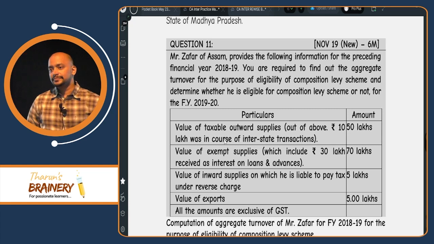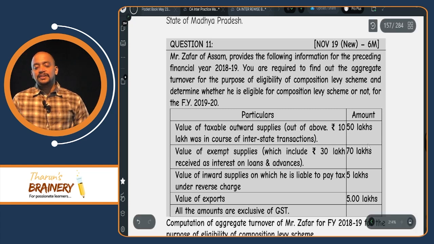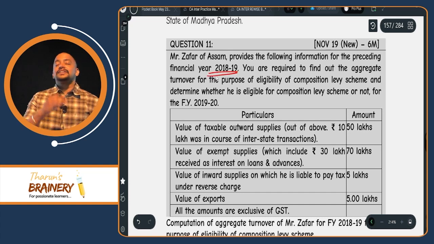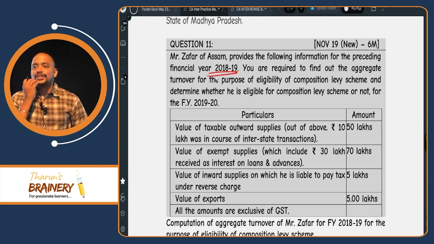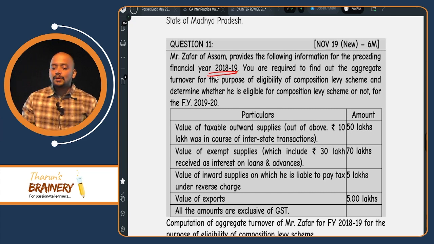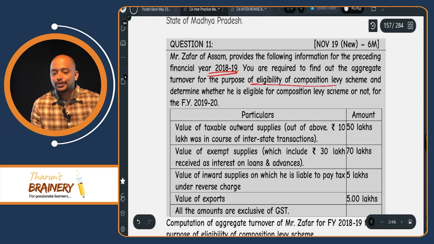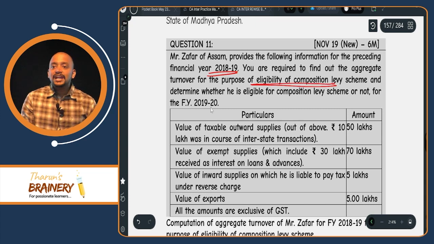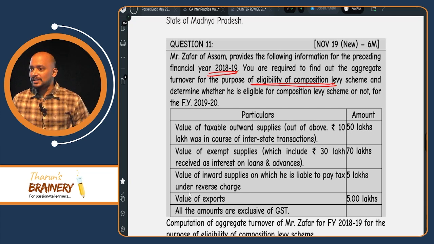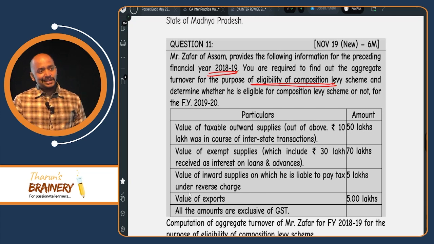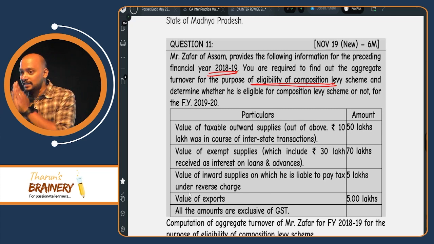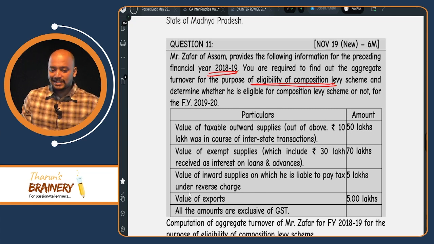Should we take everything? Yes. Previous year 18-19, they can have anything. Current year only, they should not have interstate supply. First of all, see the question. It is about determining the eligibility to opt for composition scheme. So previous year they can make interstate supplies, they can make non-taxable supplies, anything. So previous year it can be there, it should be taken in aggregate turnover. But current year they should not make interstate supplies.